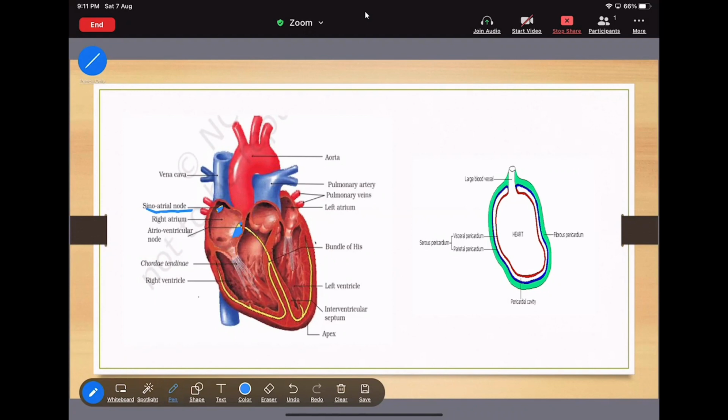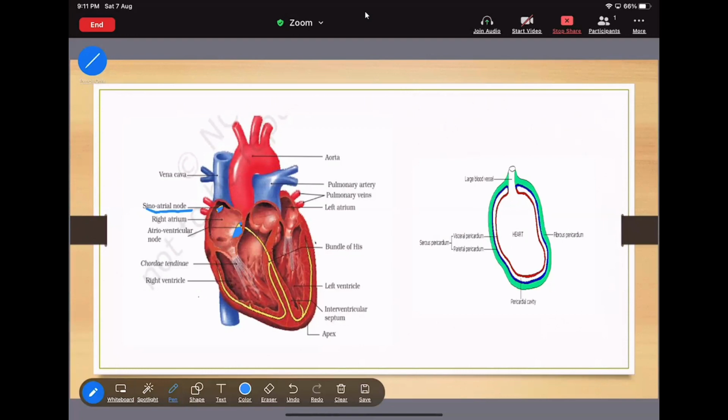Now the second point. The SA node always produces the maximum depolarization action, whereas the pace setter, the AV node, is going to transfer the signal provided by the SA node to the bundle of His. Now, I have said two differences.